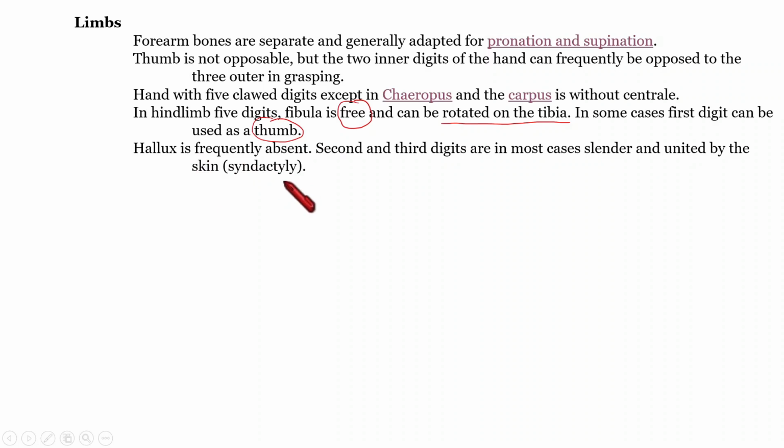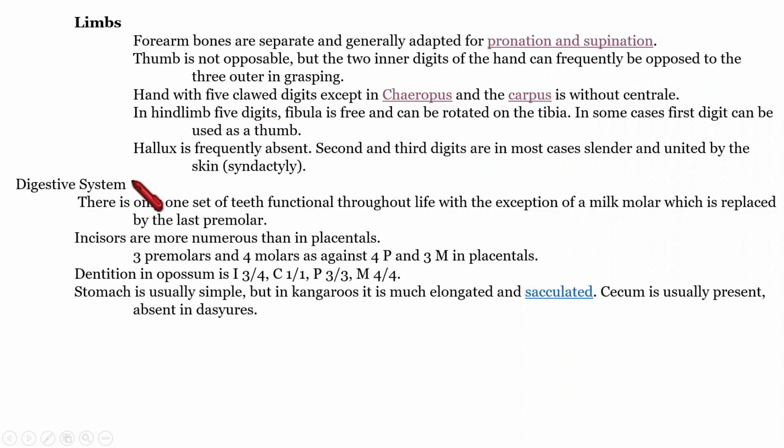syndactyly. Okay. Now the endoskeletal features are over. The next features of metatherians that we are going to learn are about the digestive system. In the digestive system, we need to understand from the mouth till the anus. So first we are going to see something inside the mouth, that is teeth.